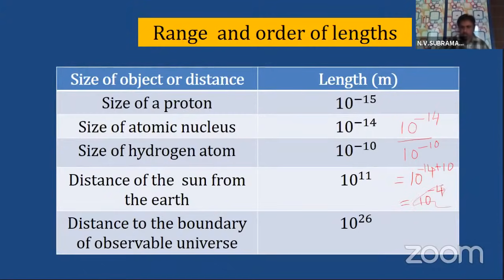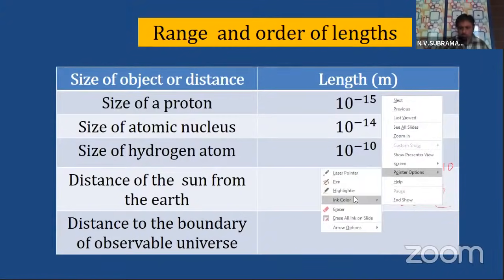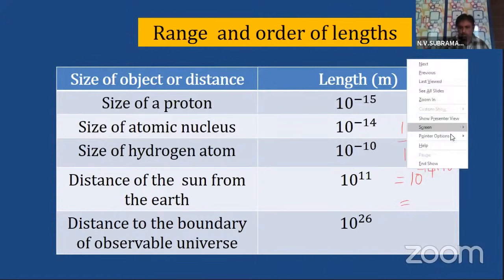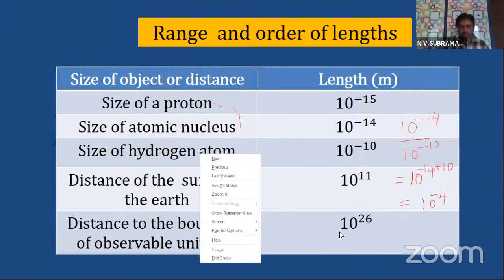So it is 10 power minus 4. So this is the ratio between size of the nucleus and size of the atom. I suppose I was clear. Let's move on, children.